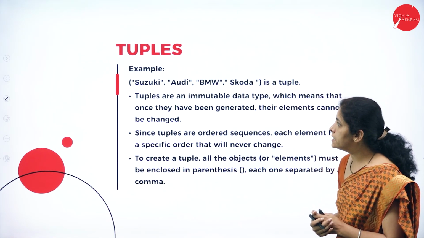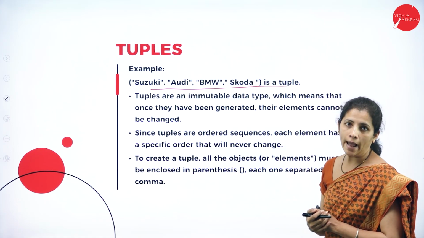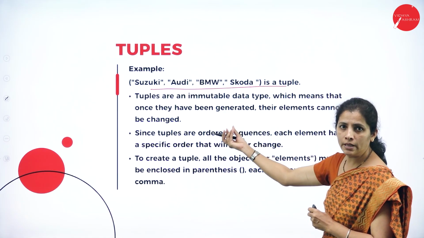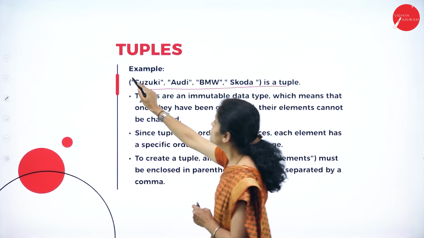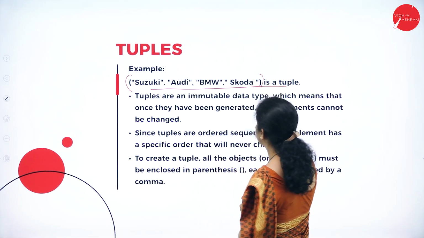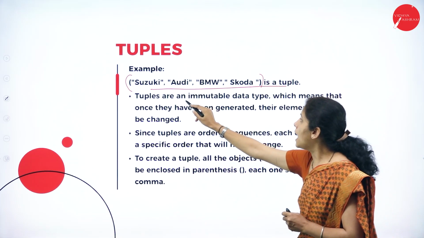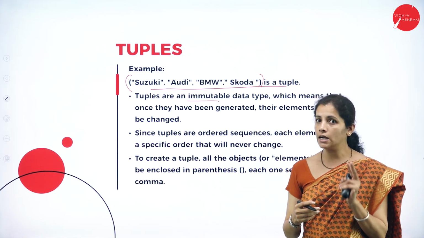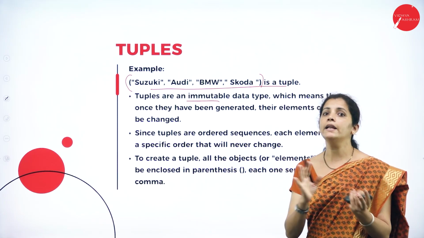Now, let's see here. I have certain car brands. See here, how I am going to create the tuple. I am going to use the parenthesis, where tuples are immutable data types. So dear student, data types are further categorized into mutable and immutable.